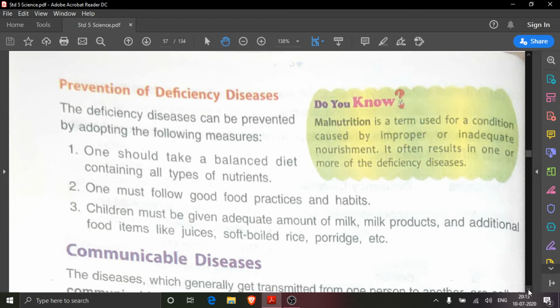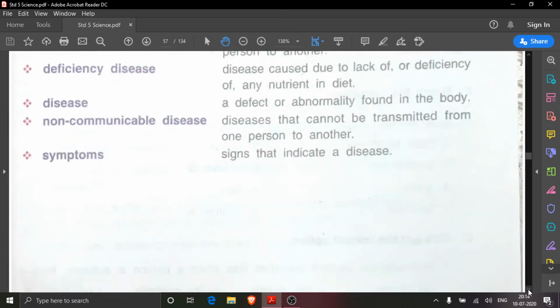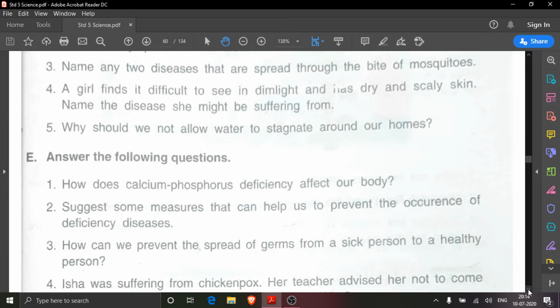Now come to E third answer. First we will see the question. E third question is, how can we prevent the spread of germs from a sick person to a healthy person? If germs are spreading from a sick person to a healthy person, which type of disease is that?